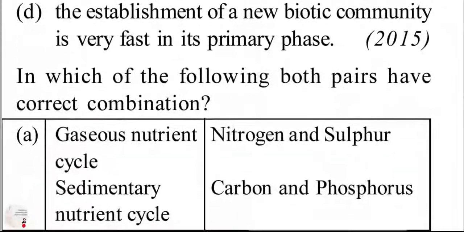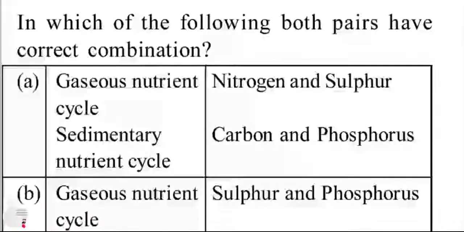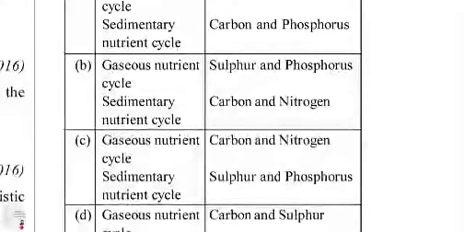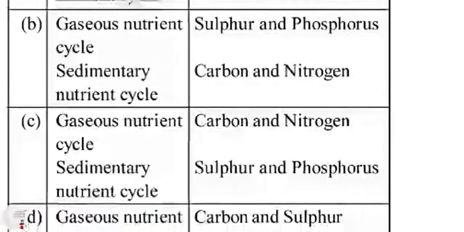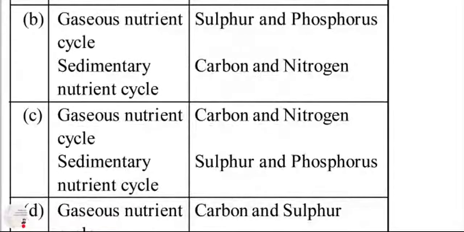Next question: in which of the options are both correct combinations? The right answer is C. Gaseous nutrient cycle: carbon and nitrogen, because they are gaseous cycles, and sedimentary nutrient cycle: sulfur and phosphorus. It is very simple, because you know that biogeochemical cycles are of two types. One is gaseous, second is sedimentary.